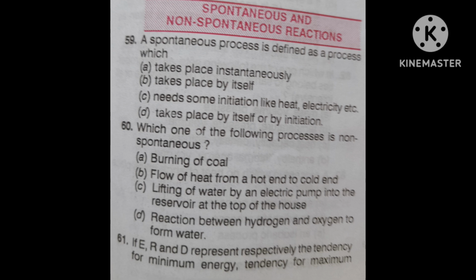The reaction is given: 2HgO solid giving 2Hg liquid plus O2 gas.